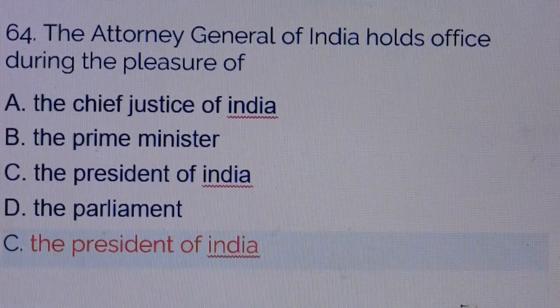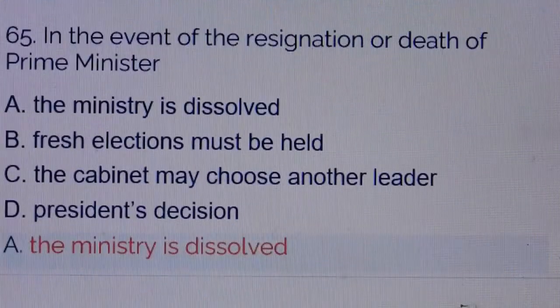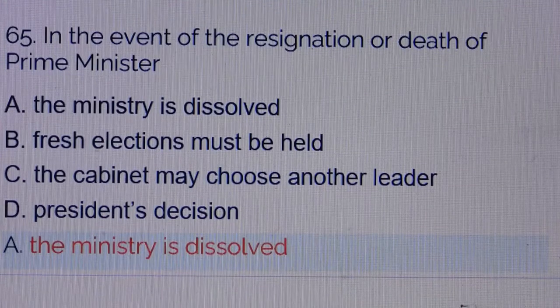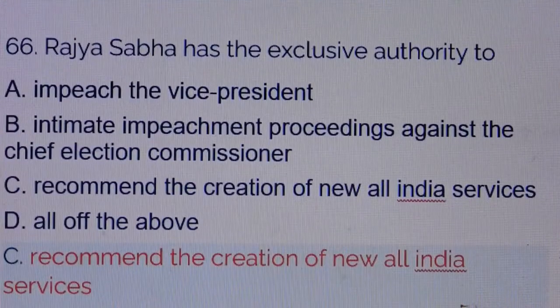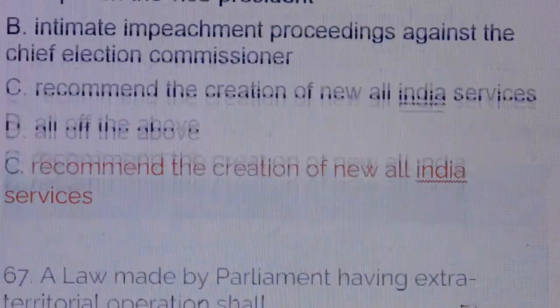Question number 64. The Attorney General of India hold office during the pleasure of. Answer is option number C. The President of India. Question number 65. In the event of the resignation or death of Prime Minister. Answer is option number A. The ministry is dissolved. Question number 66. Rajya Sabha has the exclusive authority to. Answer is option number C. Recommend the creation of new All India services.